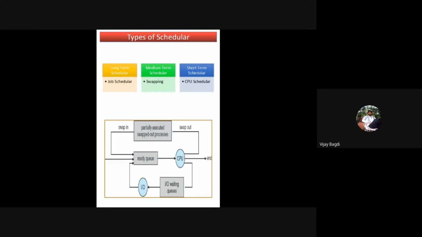That's why it is also called the CPU scheduler. A process that is going to be executed by the CPU will come into the CPU only with the help of the short-term scheduler, which is responsible for allowing processes to be in the CPU for execution.